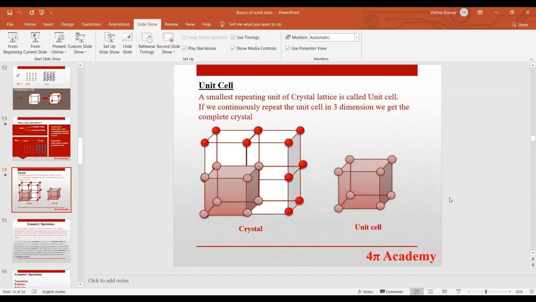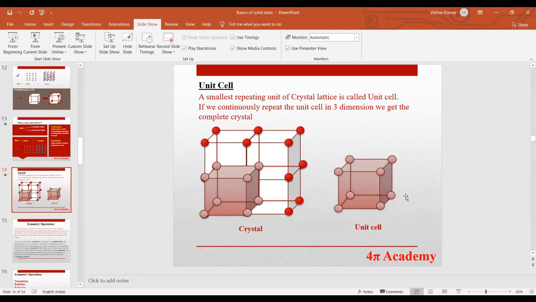Okay, so you can see this structure. Suppose this whole is your crystal, and you pick the smallest portion of this crystal. On repetition of this unit, we can get the whole crystal. If you pick this, you can take it out like this, and you can fill the whole space of the crystal by using this particular structure, right guys?